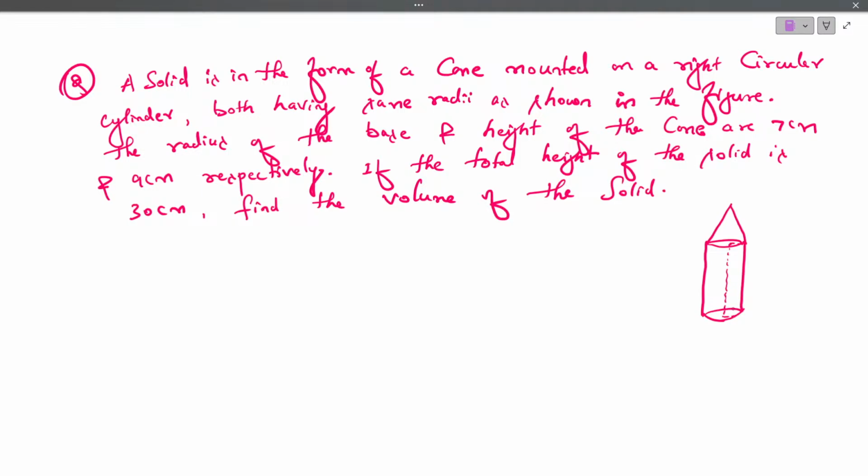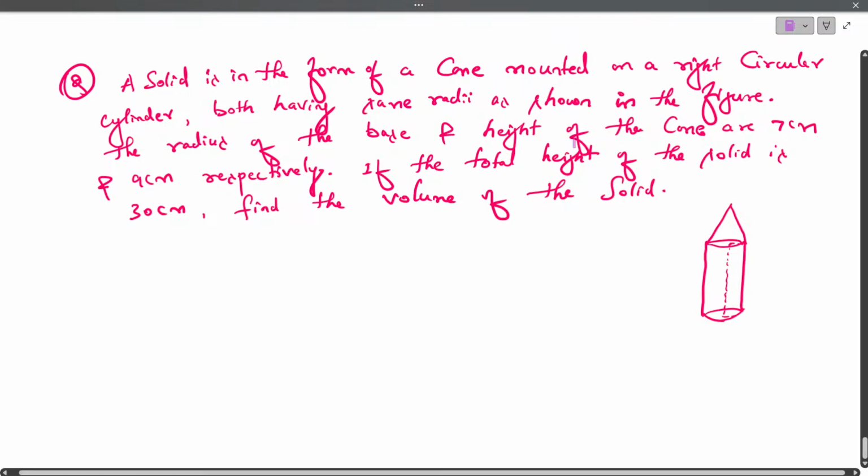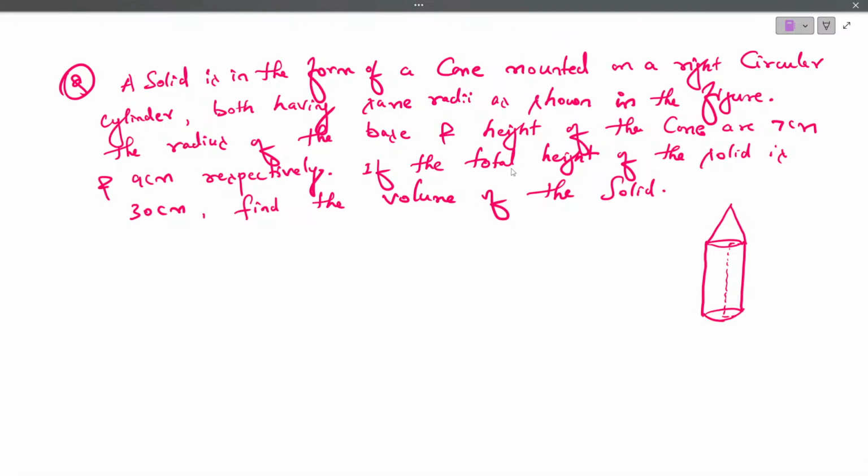The radius of the base and the height of the cone are 7 centimeter and 9 centimeter.